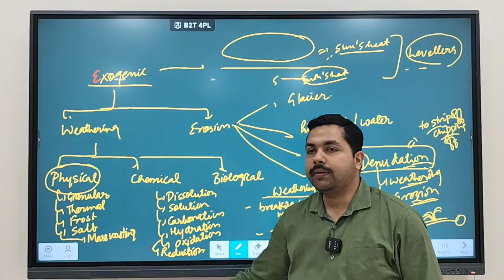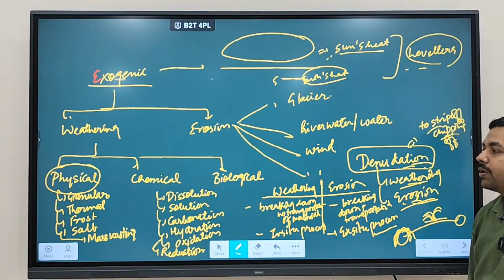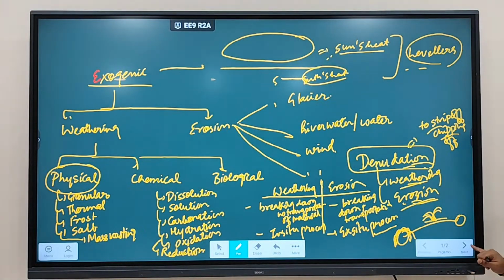Fine. The third type of weathering that you have is frost, salt and mass wasting.